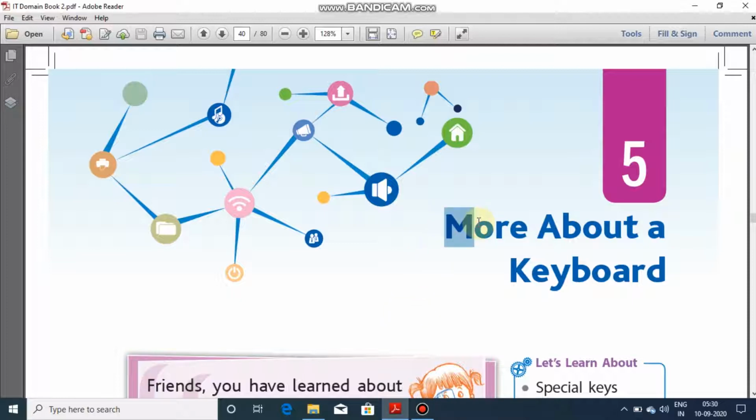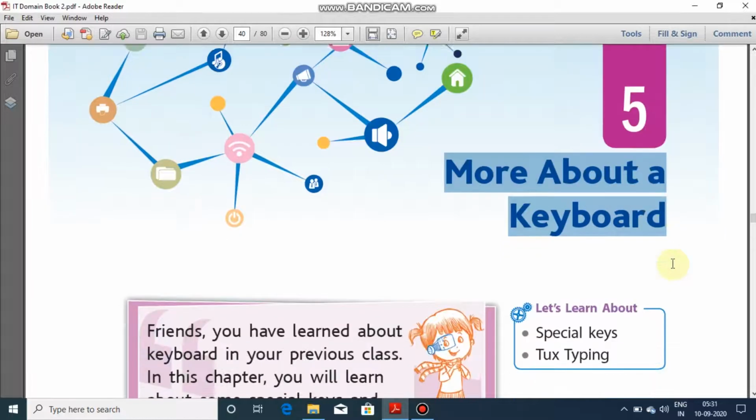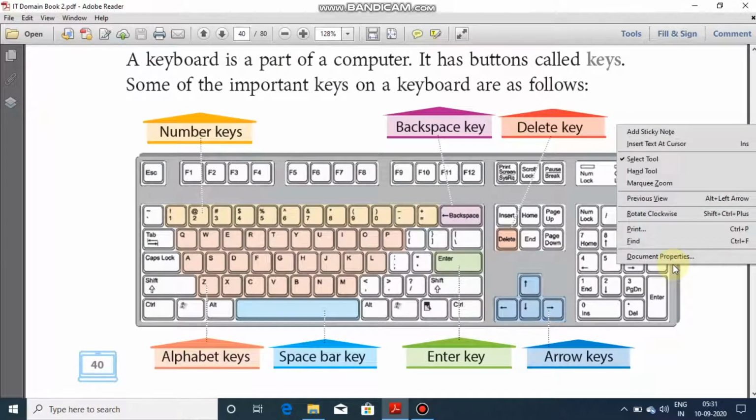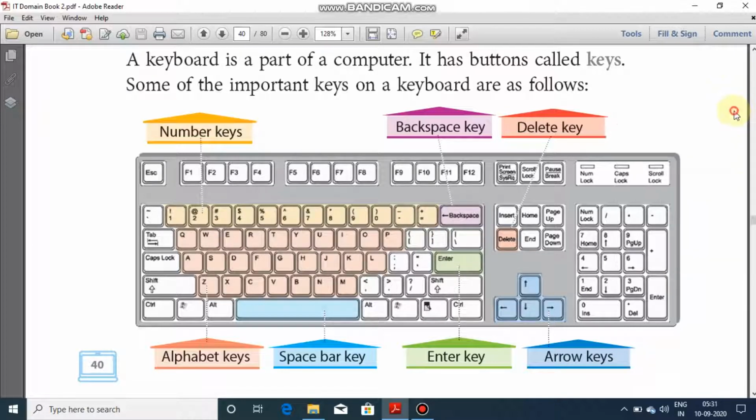So, here we are going to discuss the hardware device attached with the computer, which is known as keyboard. Keyboard is a primary input device. That means this keyboard is being used to provide instructions, commands, and entries to the computer.